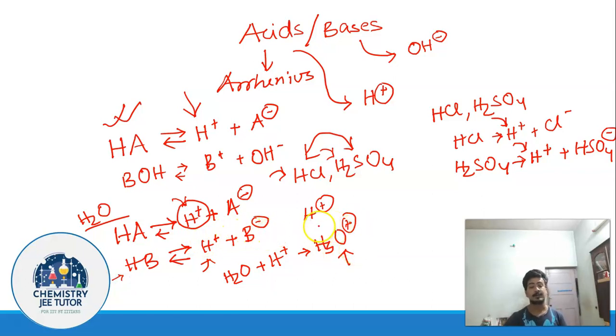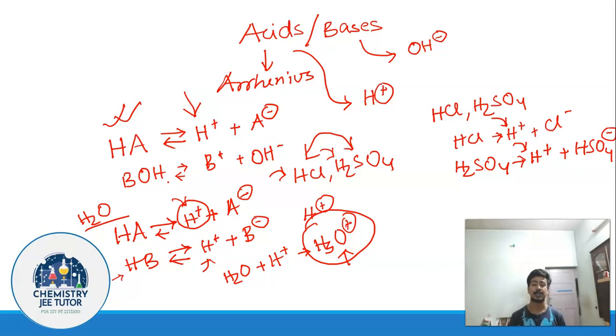It will be guided by the amount of H3O plus produced in solution. H3O plus will be produced in both the cases, but in one case it will be produced to a greater extent. In the second case it is going to be produced to a lesser extent, and we need to understand in which case the amount of H3O plus ion is greater. The case in which the amount of H3O plus ion is greater is going to give you a more acidic solution as compared to the other one.